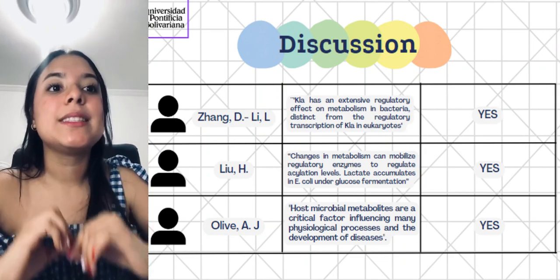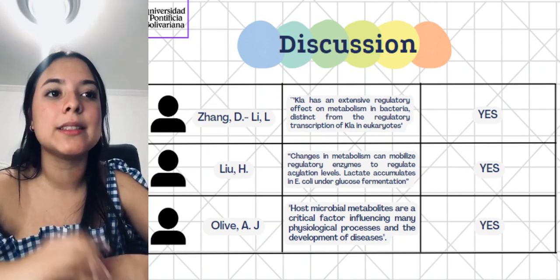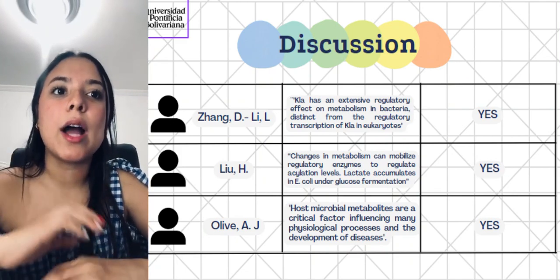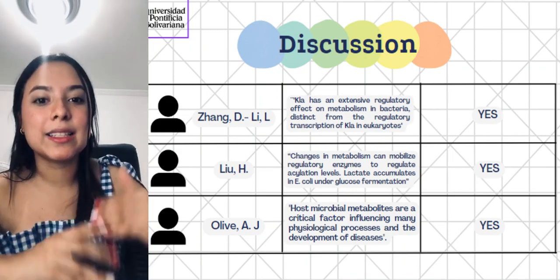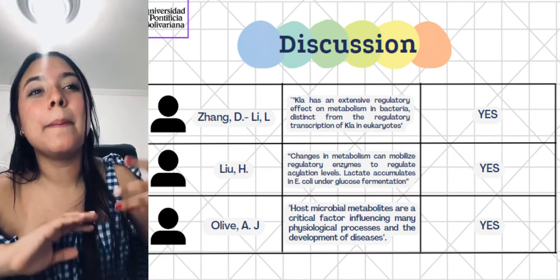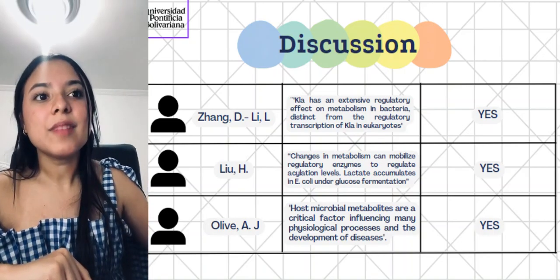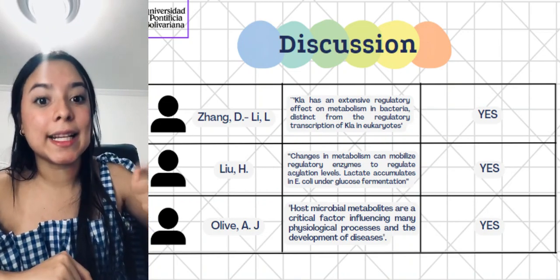Liu H said that changes in metabolism can mobilize regulatory enzymes to regulate acylation levels, such as lactate accumulating in E. coli under glucose fermentation. This is true. It has a lot to do with the article because they take that in anaerobic glycolysis the lactate accumulates and that is going to be part of the lactyl-CoA.